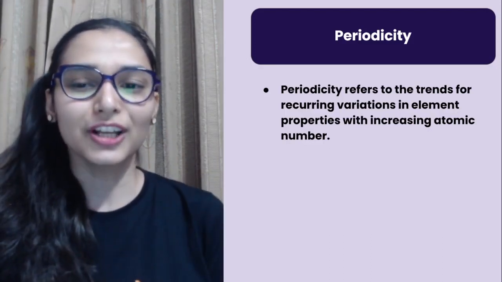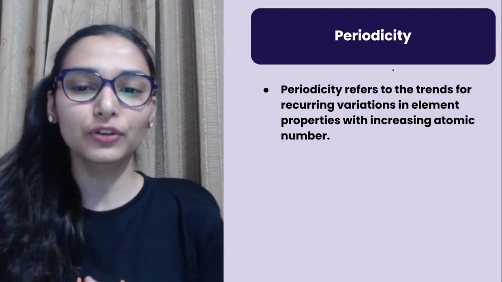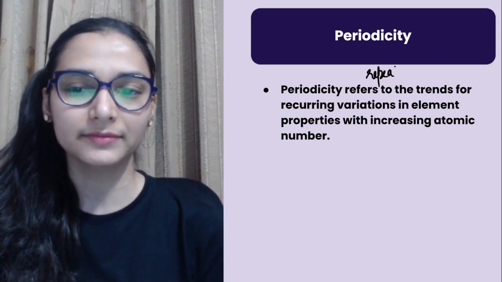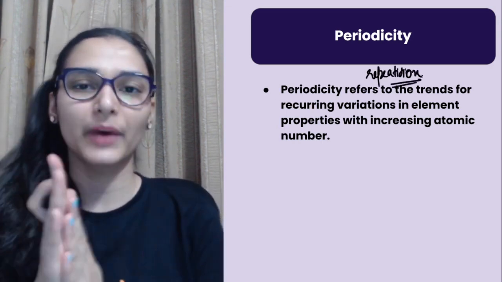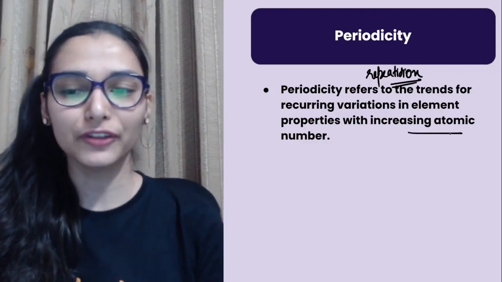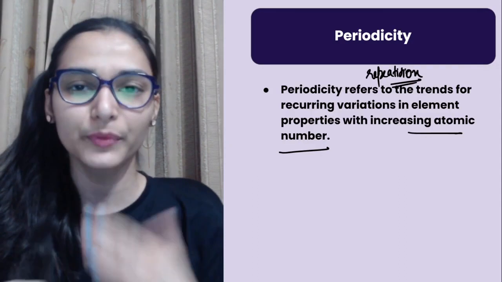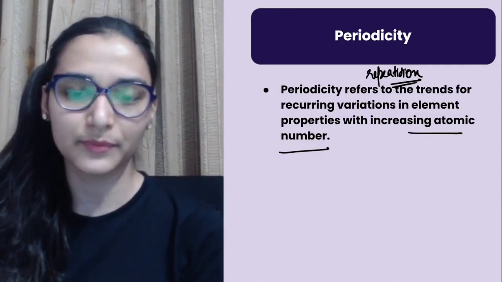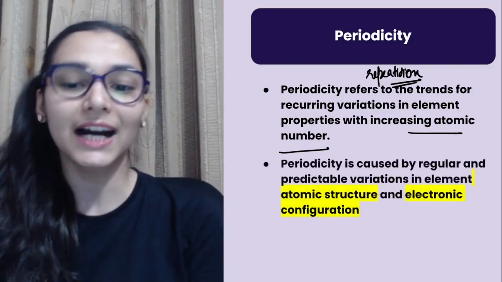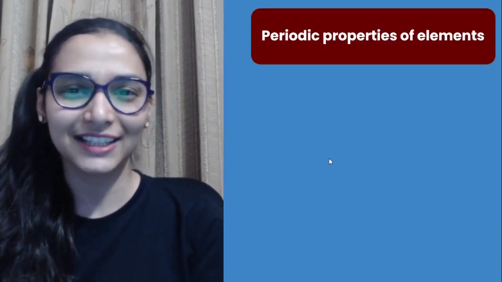Okay, chalo. So now let's talk about periodicity. Now periodicity kya hai? Repetition in the properties. As said by Henry Moseley, if you are arranging the elements in increasing order of atomic number, elements with common chemical properties will be repeating themselves. Now we want to see how, because of the same valence electronic configuration.